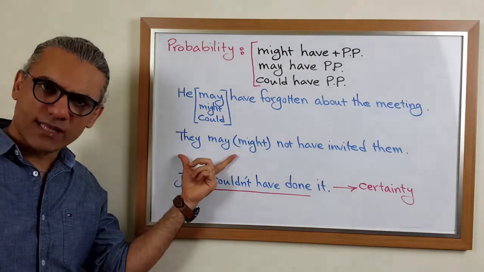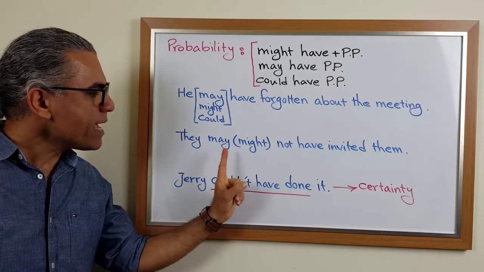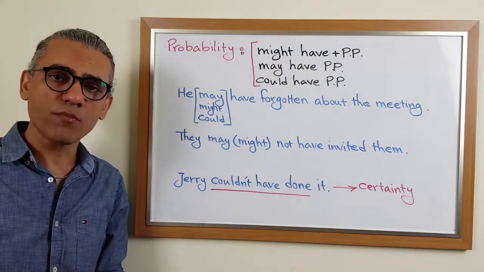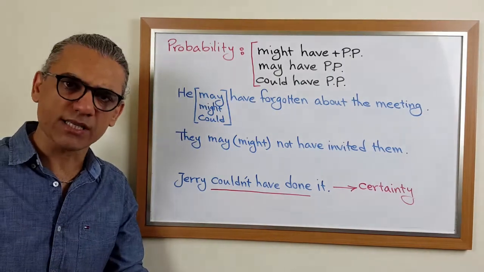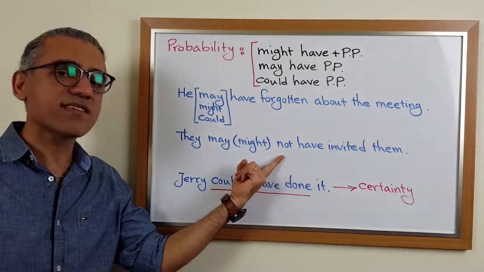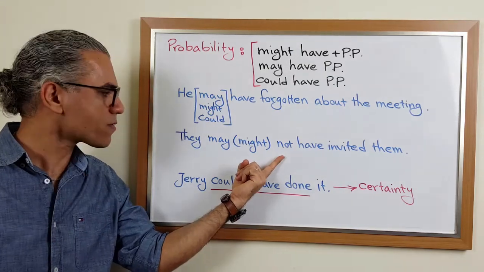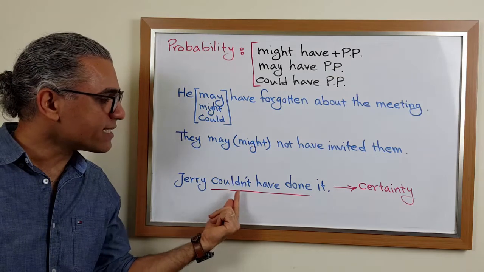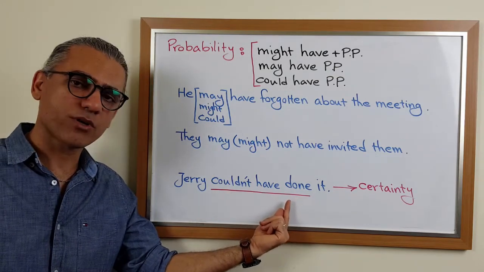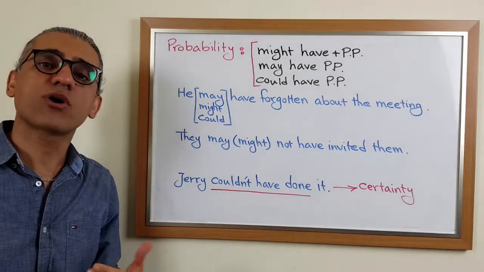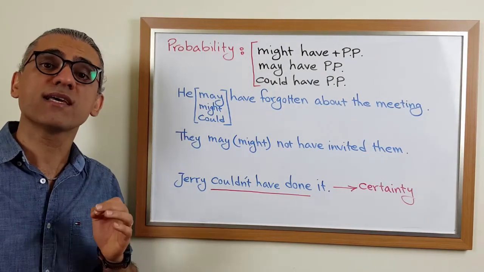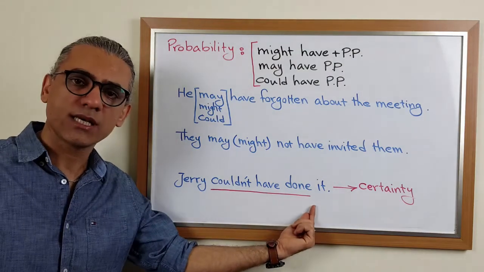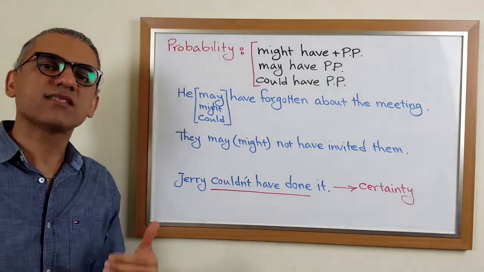But let's take a look at this example. They may or might not have invited them. It means it is probable that they haven't invited them. But because the sentence is negative, we only have two options, may and might. Because when you use couldn't have plus past participle, you're not expressing probability anymore. You're expressing certainty. When we say Jerry couldn't have done it, we are expressing a negative deduction in here.